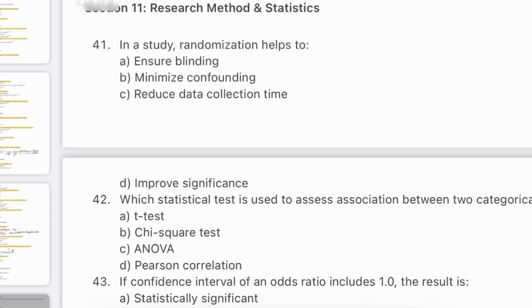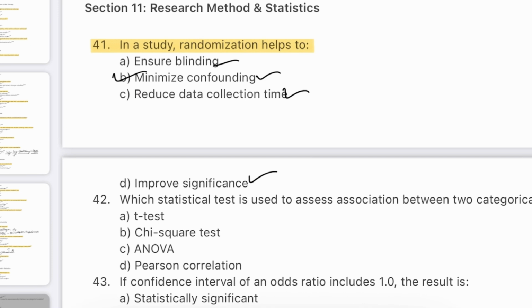Question number 41. In a study, randomization helps to ensure blinding, minimize confounding, reduce data collection time, or improve significance? The answer will be B. Minimize confounding. Randomization ensures that known and unknown confounding variables are evenly distributed.